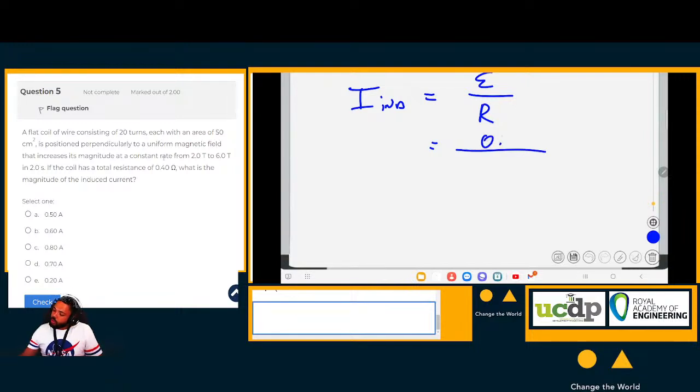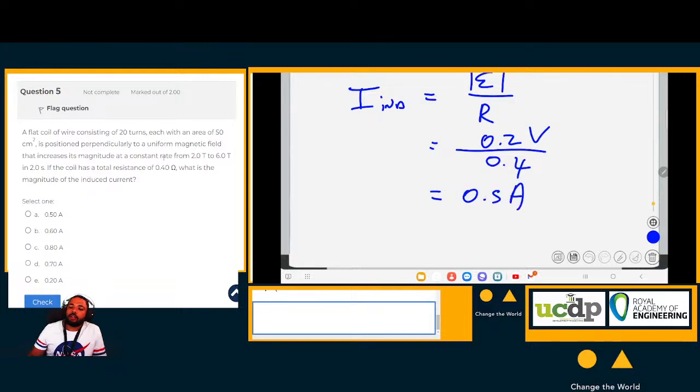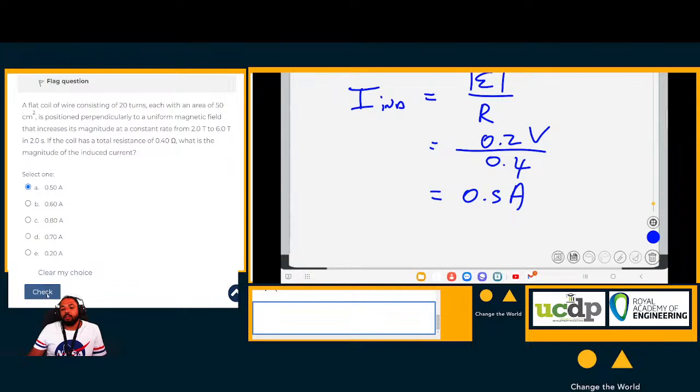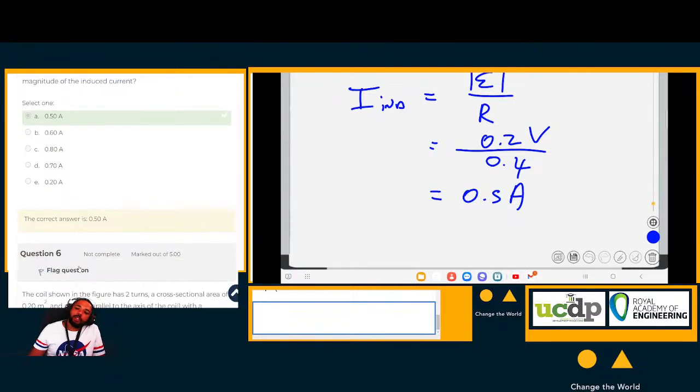Now we've established that the EMF is equal to 0.2 volts. So the absolute value of the induced EMF, 0.2 volts, over the resistance, which they told us is 0.4, is just 0.5 amperes. So the current that is induced by this changing magnetic field is 0.5 amperes. And if you click on 0.5 and check, you'll see that it is correct.